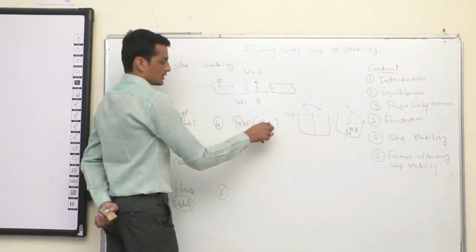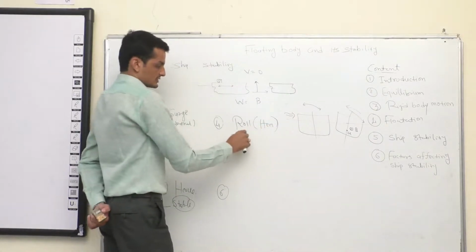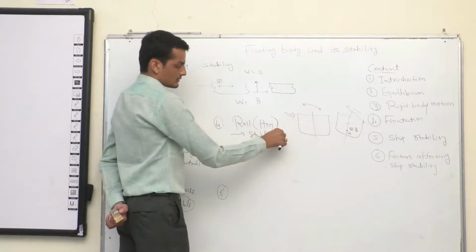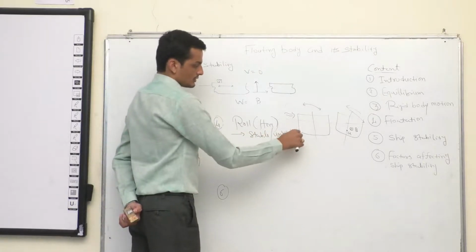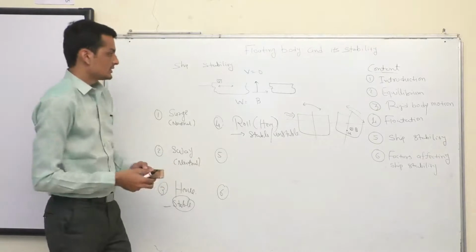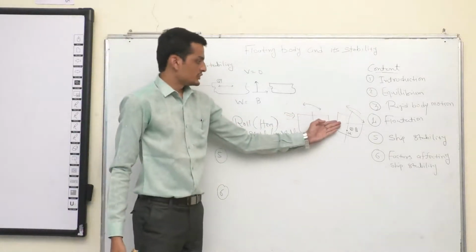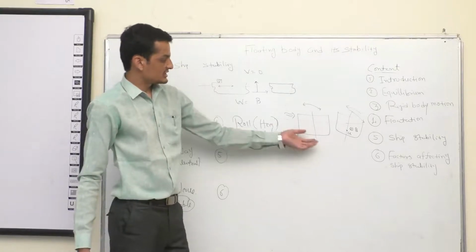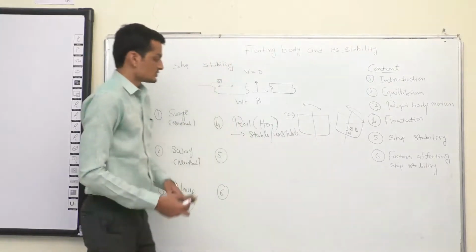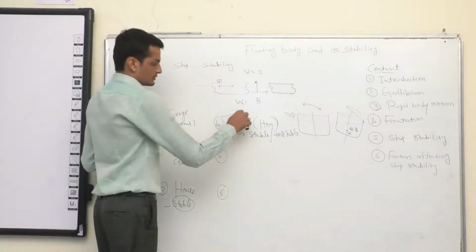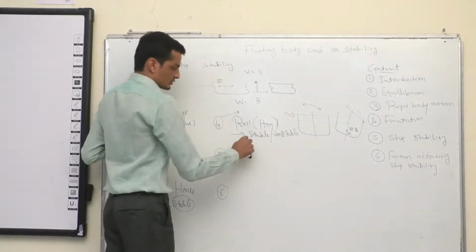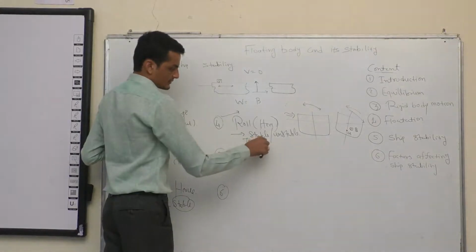So roll or heel is very important because we do not know if the ship is going to be stable or unstable. If it is stable, at what inclination it is going to be stable, or beyond what inclination the ship is going to be unstable. Those are the studies we are going to do. Normally that comes under ship stability, or it is also called transverse stability.